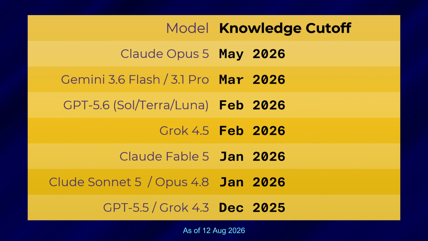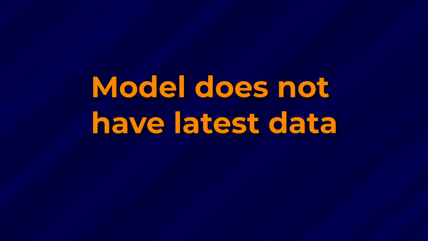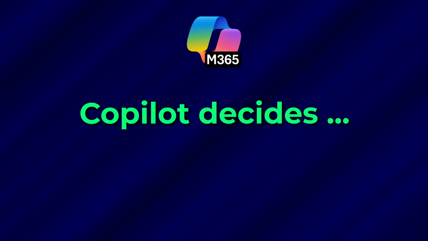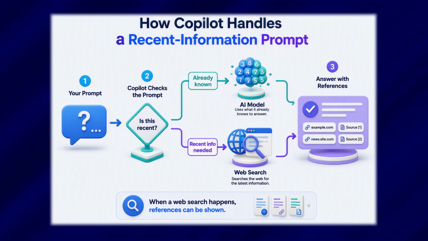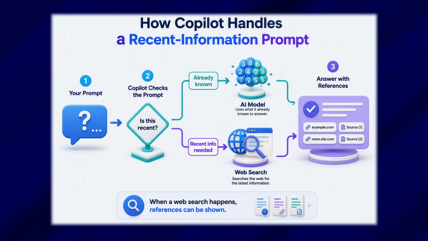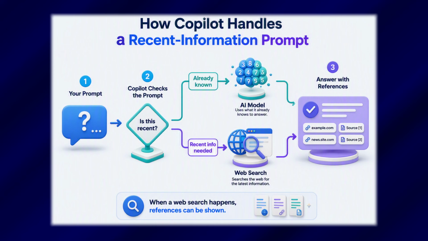If you directly go to the model and ask what happened yesterday or which movie was released this Friday, anything recent, it's not going to understand it because it simply was not trained on that data. Generally, when you are using Copilot, we are not directly talking to the model. We are talking to Copilot, and then it looks at your prompt and checks, is there something recent you're asking? Then it will do a web search and give you the answer. So if there is web search involved, then you will get references.